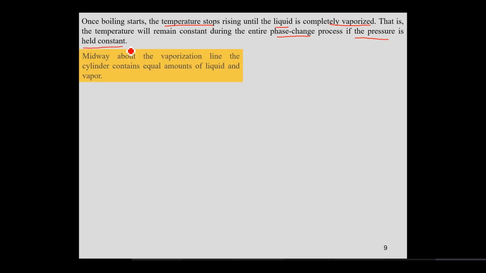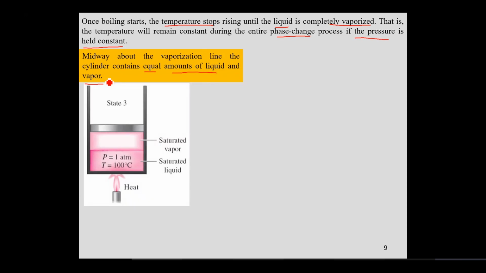Let's say we are somewhere down the vaporization line. We have completed half of the vaporization process. That means half of the liquid has vaporized, and now in the container we have equal amounts of liquid and vapor. So if you have equal amounts of liquid and vapor, the first thing is your specific volume would have increased, temperature and pressure remain the same, and your state is basically state 3.